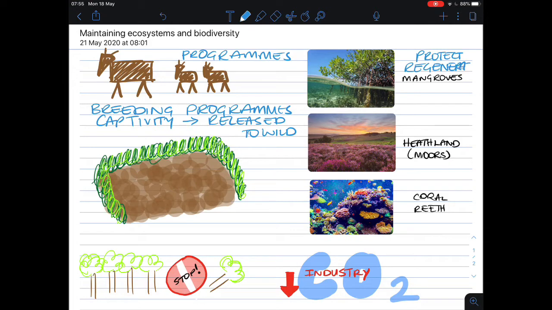Programs to protect and regenerate rare habitats like mangroves, heathlands, and coral reefs have started. Protecting these habitats helps to protect the species that live there, preserving the ecosystem and biodiversity in these areas.